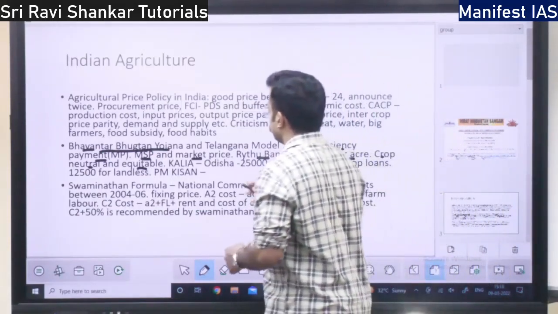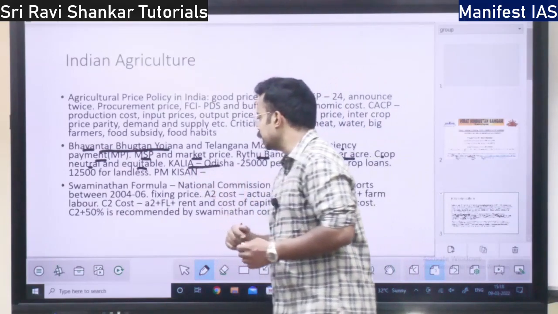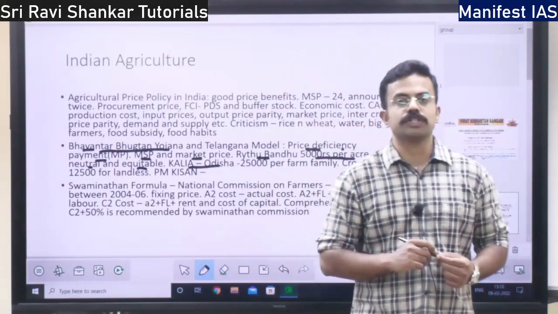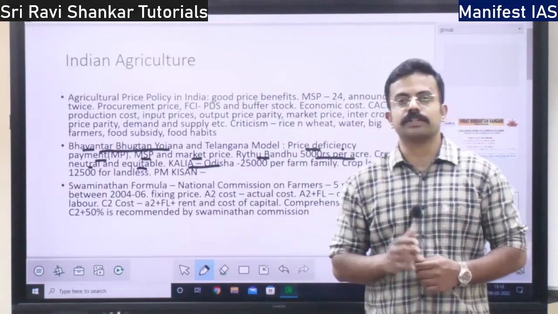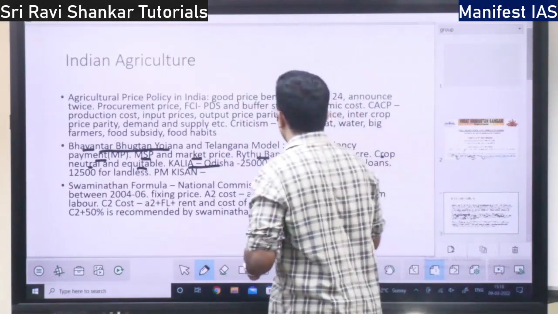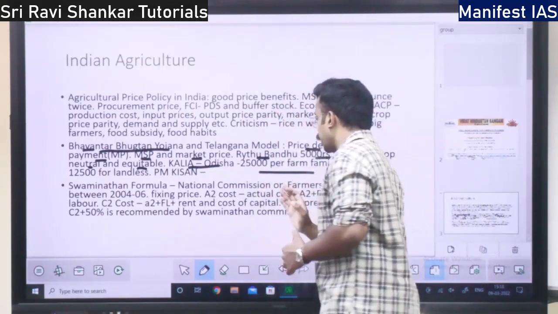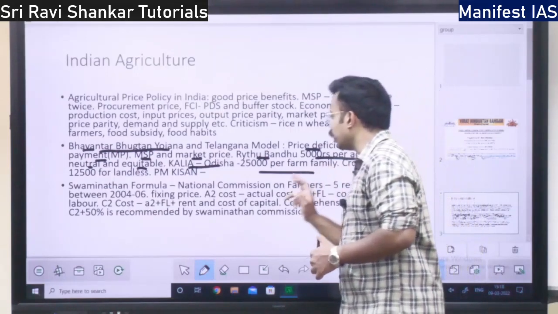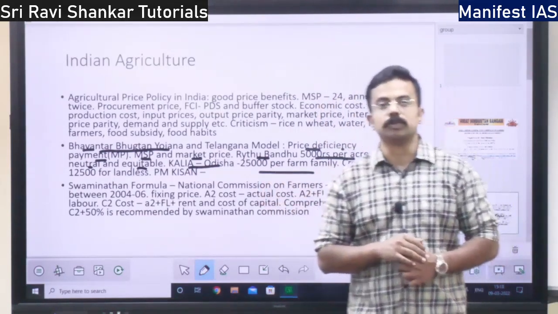Then you have the Kalia scheme, with respect to agriculture in Odisha. In Odisha, the government gives 25,000 rupees per family as market price support. Each farm family will get 25,000 rupees, and it also helps in crop loans.